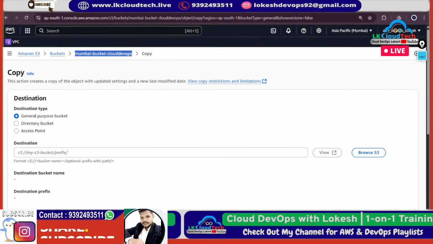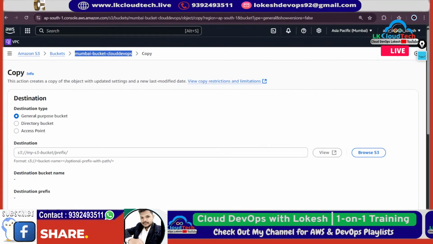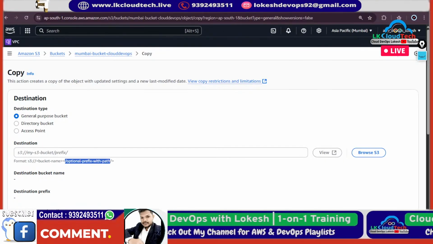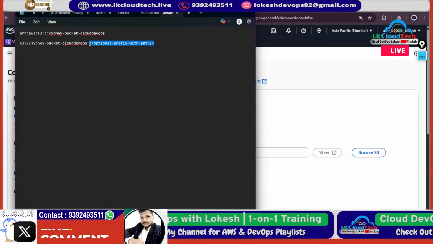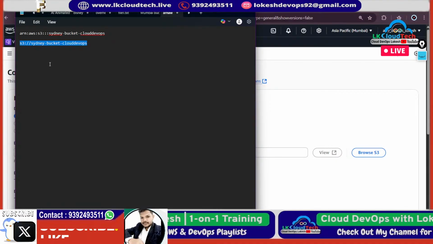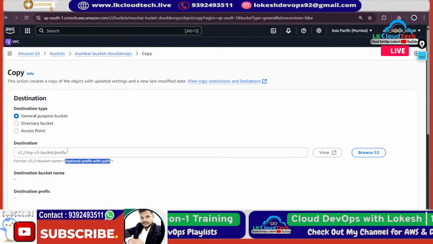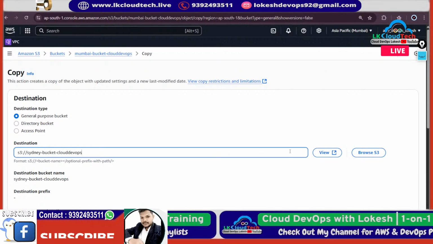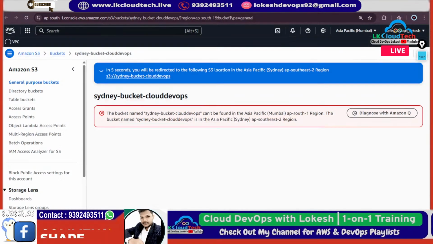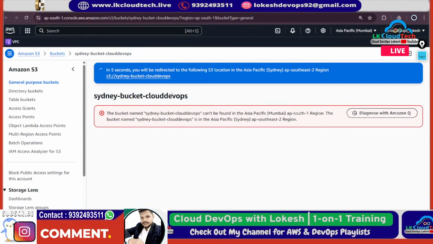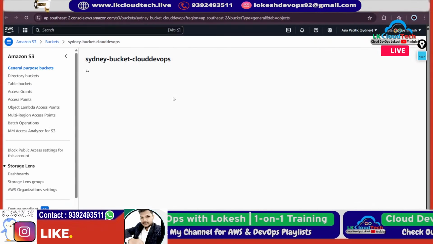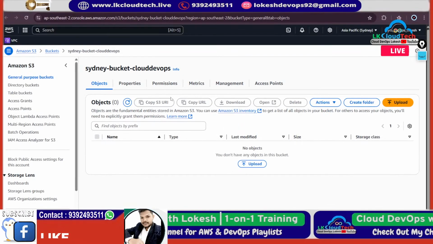So why is there an option itself? Okay, optional. This is optional, right? Let me do that with the same name, whatever I have done. I'll try with it. So mention here, this is what view. Let's see, Sydney bucket, is it redirecting or not? Sydney bucket cloud depots, it's not able to connect. Ah, yeah, it is connecting.